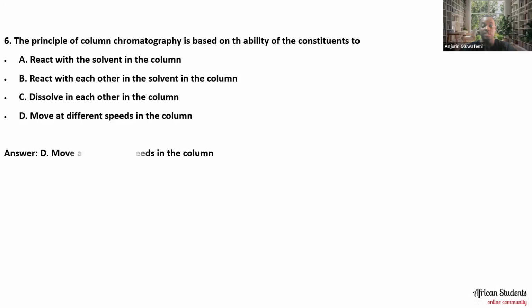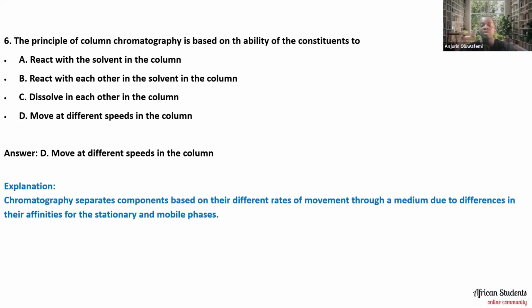Okay. So the answer is actually D. It moves at different speeds in the column. The principle of column chromatography is based on the ability of constituents to move at different speeds. It is this difference in their speed of movement in the column that determines their separation into their varying components. So chromatography separates components based on their different rates of movement through a medium, due to differences in their affinities to the stationary and mobile phase. That's the reason we have that as the answer.